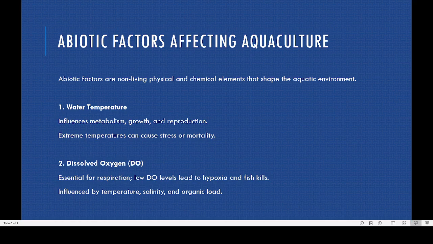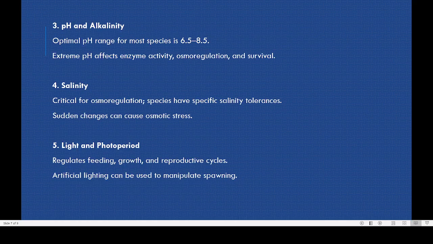Normally, most ponds will have a dissolved oxygen level of 6. But if it is very low, for example around 2 or 3, there is not sufficient oxygen for the fish, so they may not be able to grow. So that is one factor. Dissolved oxygen can lead to hypoxia. Hypoxia means the fish is not getting sufficient oxygen, and that can kill the fish also. Dissolved oxygen can also be influenced by temperature, salinity, and how much organic material is present.